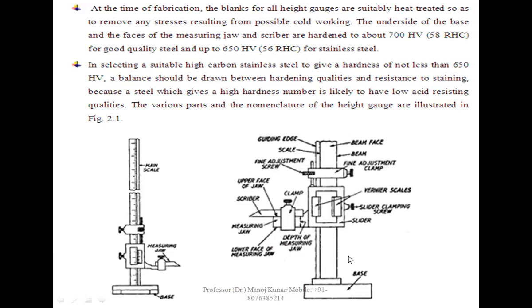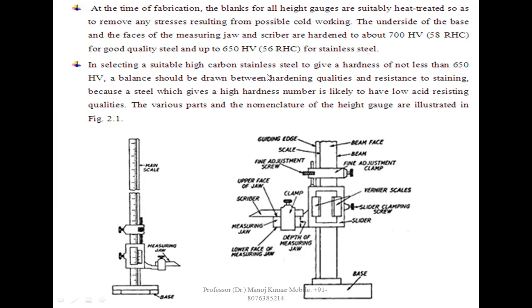This is the figure of the height gauge. Base is there, depth of the measuring jaw is there, measuring jaw is there, lower face of the measuring jaw, scriber, upper face of the jaw, clamp is there, scale is there, fine adjustment screw is there, guiding nose is there, beam face is there, beam is there, fine adjustment clamp is there, vernier scale is there, slider clamping scale is there, slider is there. This is the main scale, this is the measuring jaw, and this is the base.